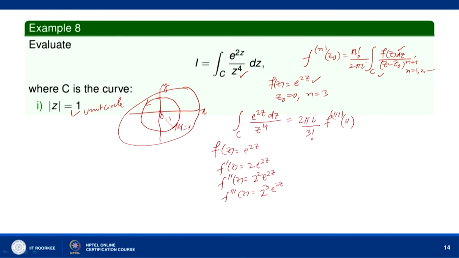So, this will be equal to 2 pi i by 6 times 2 to the power 3, which is 8, times e to the power 2z at z equal to 0. At z equal to 0, e to the power 2z is 1. So, we have 16 pi i over 6, which is equal to 8 pi i over 3. This is the value of the given integral.